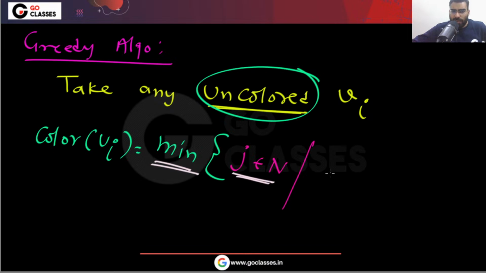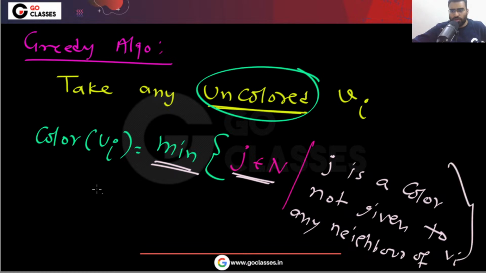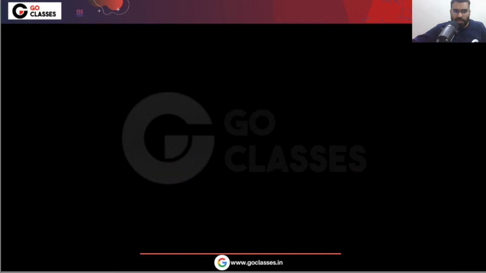Minimum of all the available values. j is a color not given to any adjacent vertex, not given to any neighbor of vi. Okay, so this was the question. Basically, among all the available colors, what is the minimum color you can give? Among all the available numbers, what is the minimum number you can give?